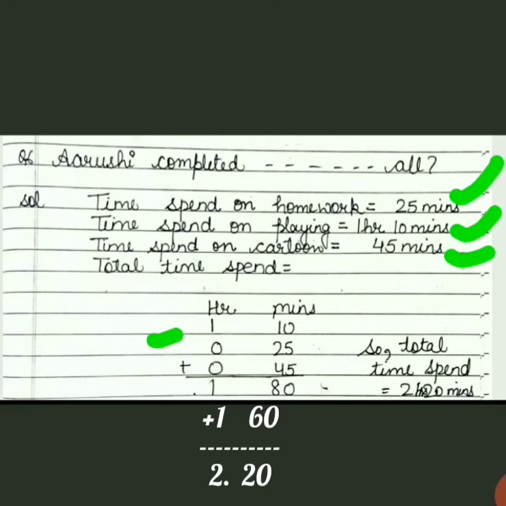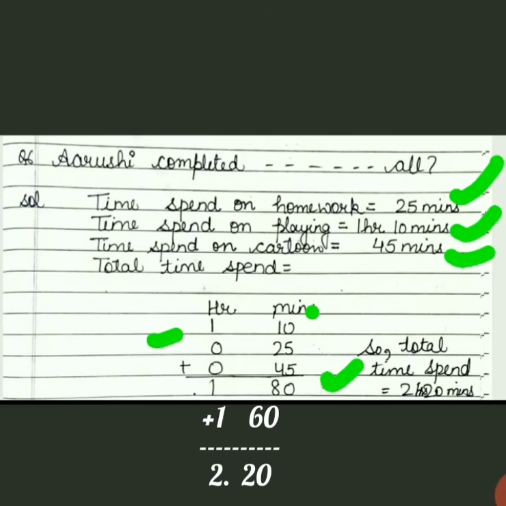Now we will plus them. If we plus 10 plus 25, it will be 35. 35 if I plus 45, what answer comes? 80. Clear? Now see, students, 80 is minutes. Can 80 be minutes? No, 80 can't be minutes because maximum minutes are 60.